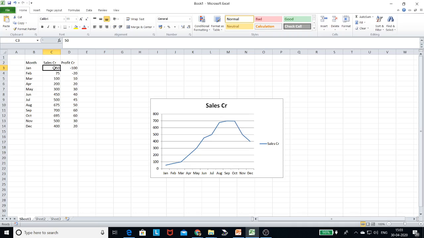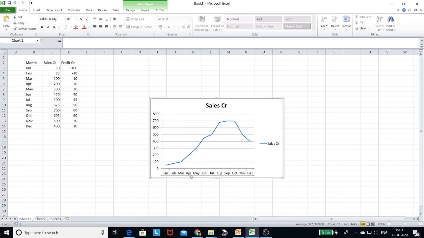So time is on the x-axis and sales on the y-axis. Again hypothetically, suppose I launched the product in January, and in the entire month, 1st January to 31st January, I made sales of 50 crore. Then 75 crore, 100 crore, 200 crore, 300 crore, sales increasing. Then 450, 500, 600, 700, 695, 500. These are the sales figures I got by the end of December, and I am trying to plot the graph.